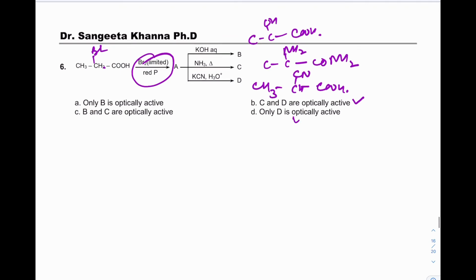Only D, no. So the correct one is, this one is also correct. B and C are optically active. And C and D are optically active. So both B and C are correct.